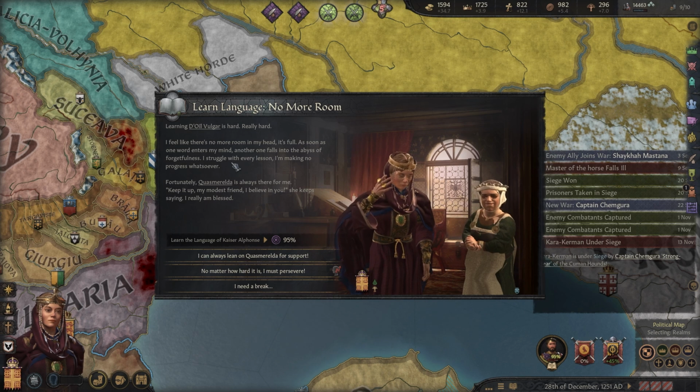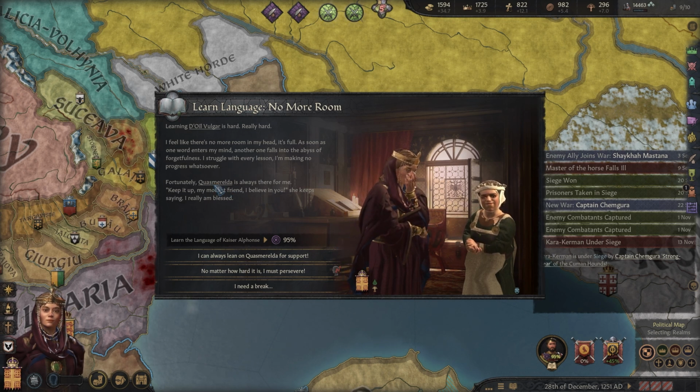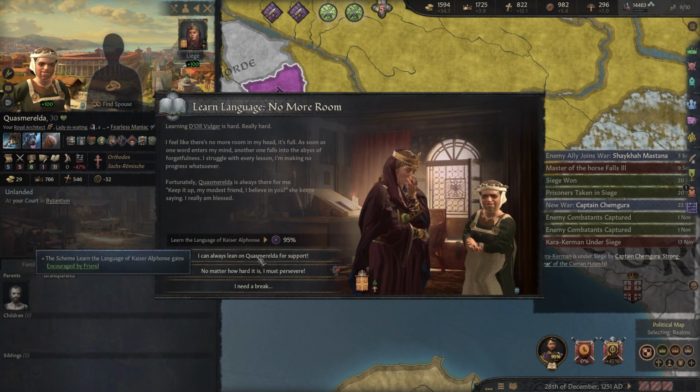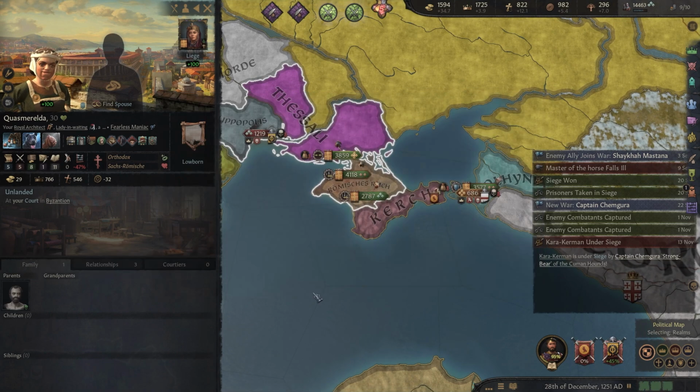Learning French is hard, really hard. There's no more room in my head. Fortunately, Quasmerelda is always there for me. Keep it up, my modest friend. I believe in you. Oh, Quasmerelda. I can always lean on you for support.